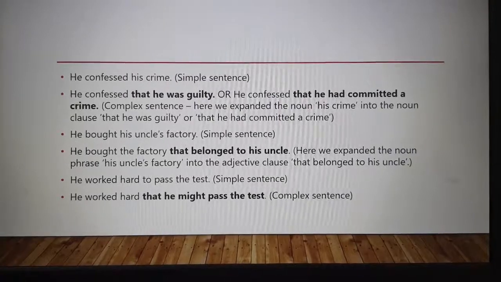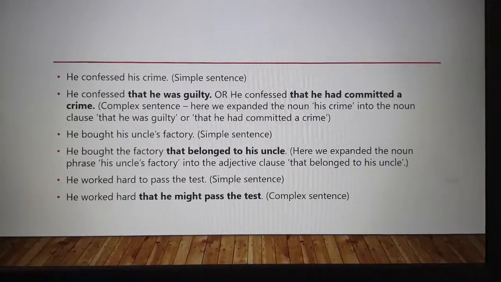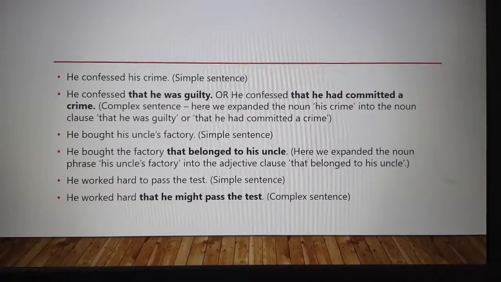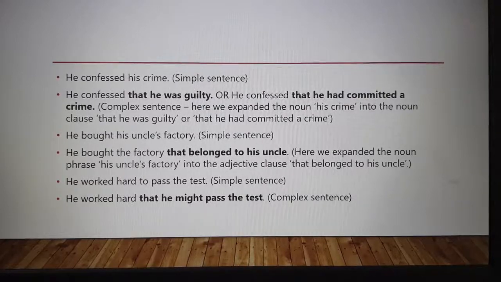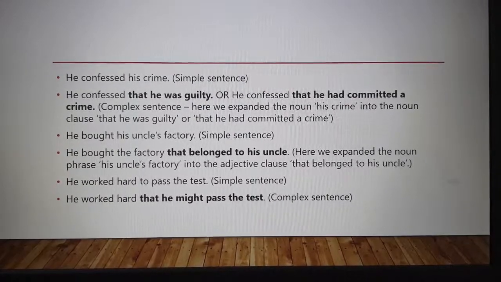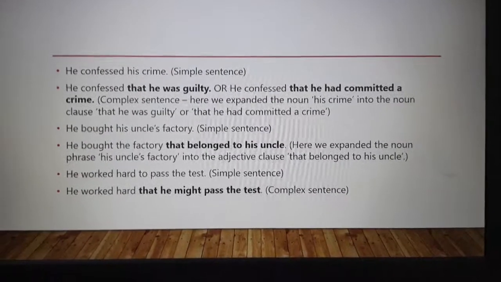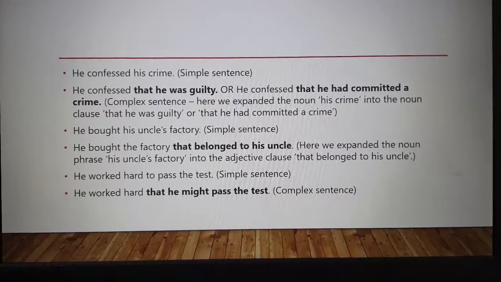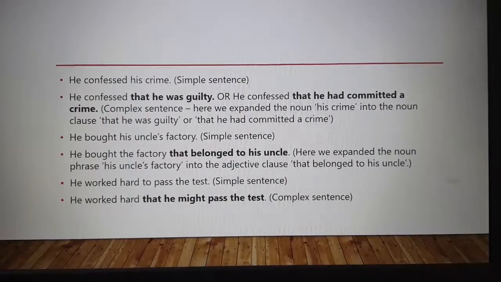This is a complex sentence. Here we expanded the noun, his crime, into the noun clause that he was guilty or that he had committed a crime. He bought his uncle's factory. It's a simple sentence. He bought the factory that belonged to his uncle. Here we expanded the noun phrase, his uncle's factory, into the adjective clause that belonged to his uncle. This way you have to transform it.